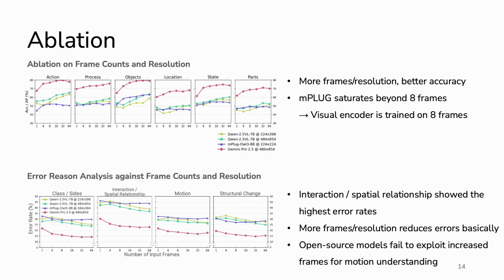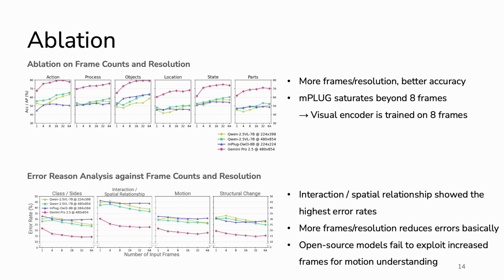We also analyze the effects of frame count and resolution. Overall, using more input frames and higher resolution improves performance. However, some models quickly saturate. For example, UniPlug03 shows limited improvement beyond 8 frames. This is likely because its visual encoder was trained with only 8 frame inputs.